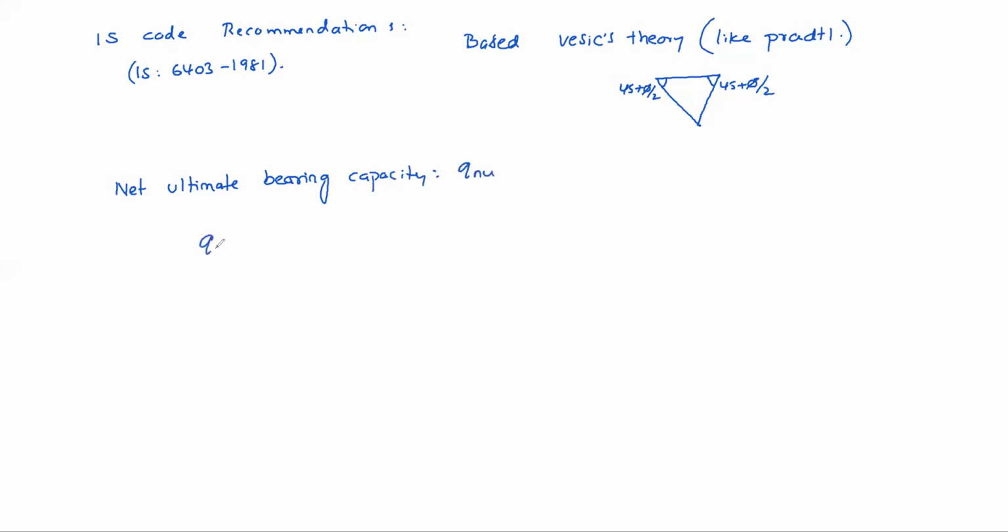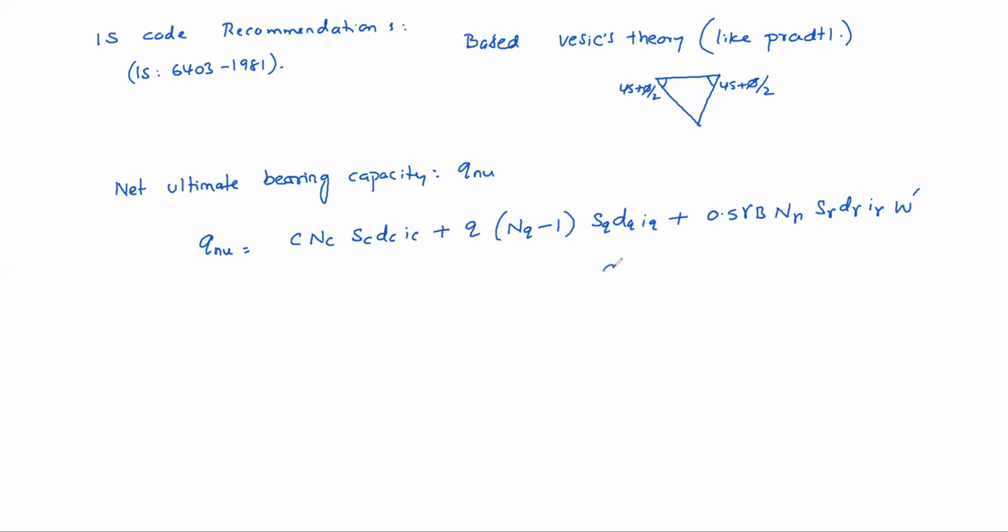So qnu equals c Nc, of course sc, dc, ic will be there, plus q, directly subtracting 1 here, Nq minus 1. Of course, here sq, dq, iq will be there. Plus 0.5 gamma B N gamma s gamma d gamma i gamma W dash, the water table correction factor, like Meyerhof's.